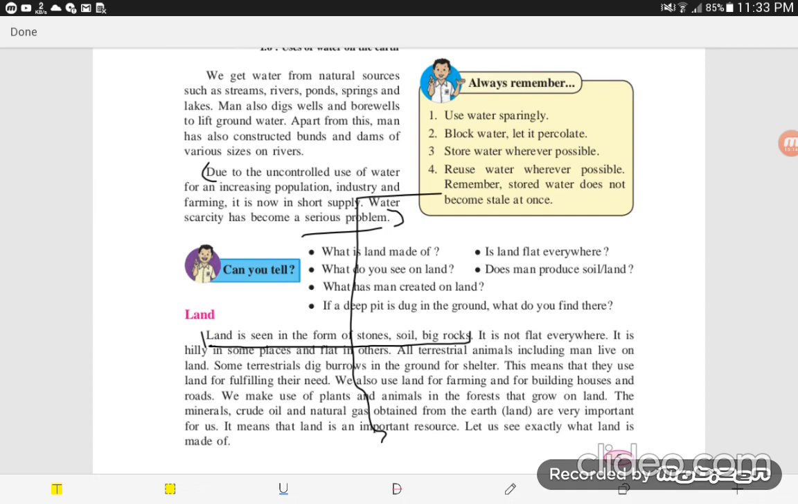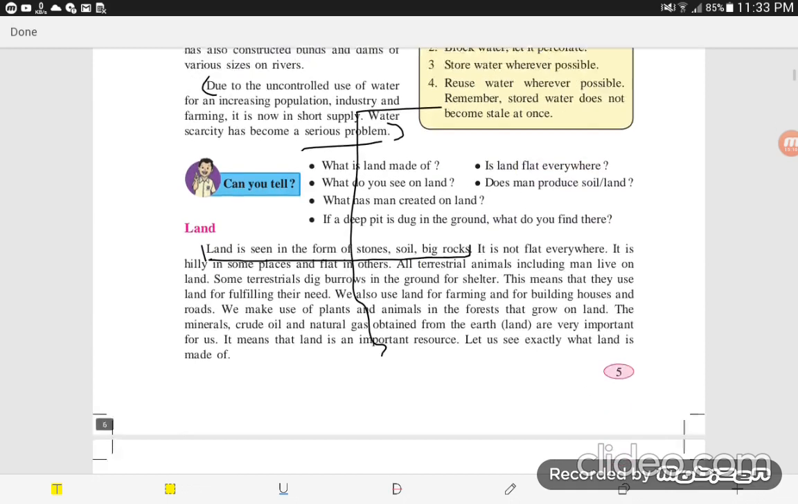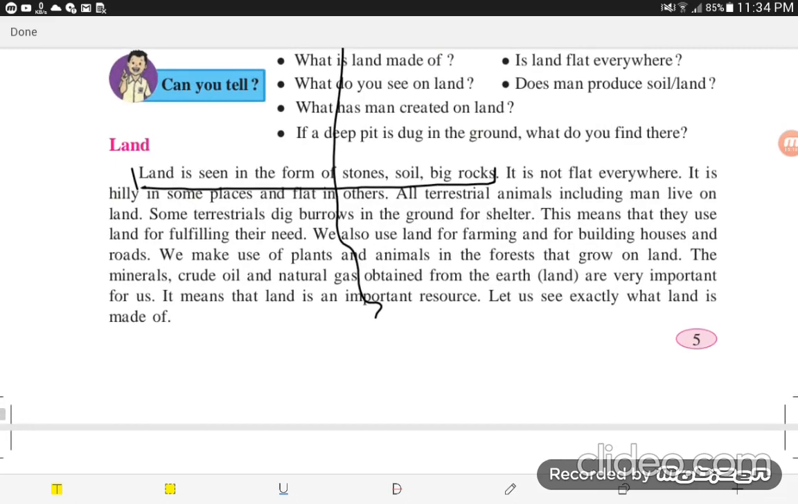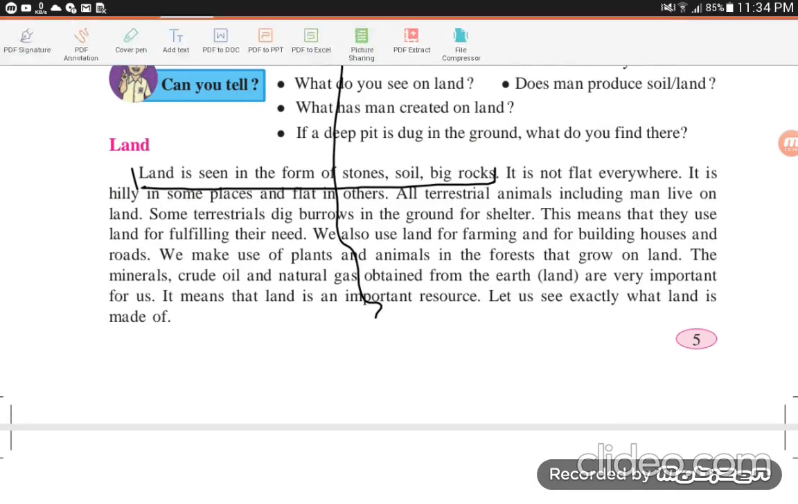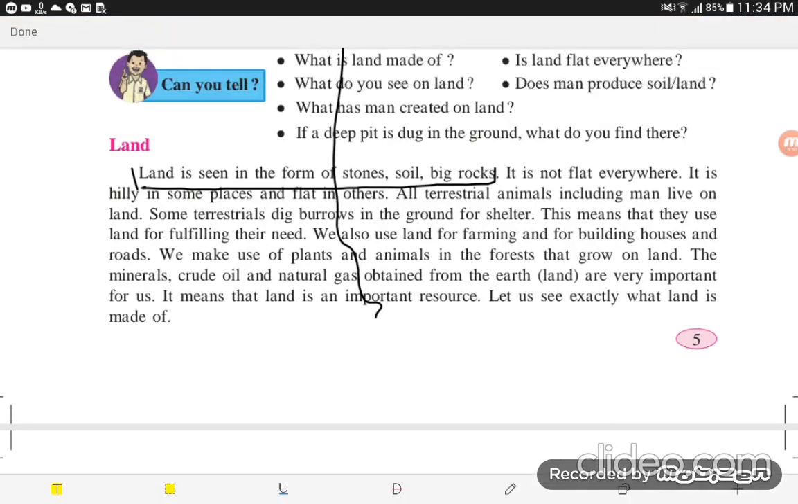Yes. Now come to the next natural resource. That one is land. Land is seen in the form of stone, soil, big rock. It is not flat everywhere. It is hilly in some places and flat in others. That one is also the second answer. This is the answer of the first. And this one is the answer of this one. Up to this.